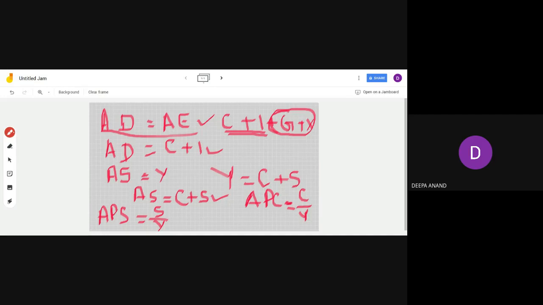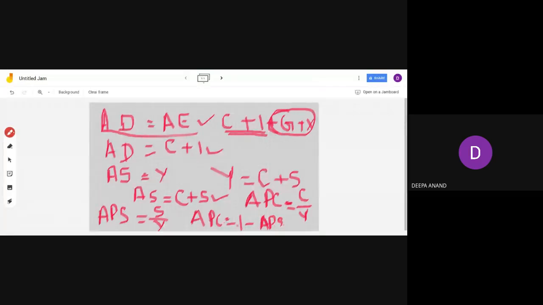Isn't it? So here you can form a formula from these two: APC is equal to 1 minus APS. Write all these things in this order itself. Okay, APC is equal to 1 minus APS.